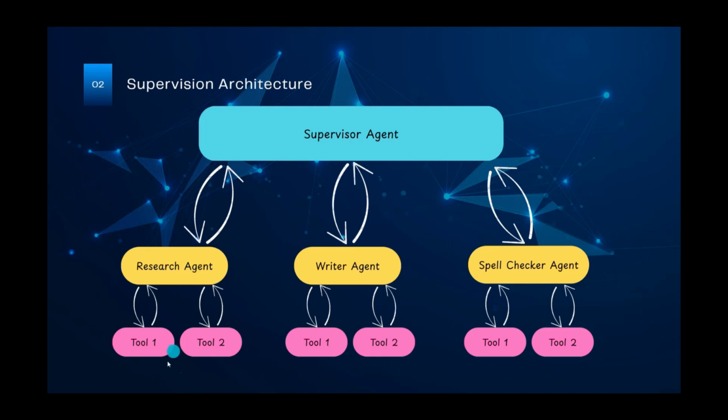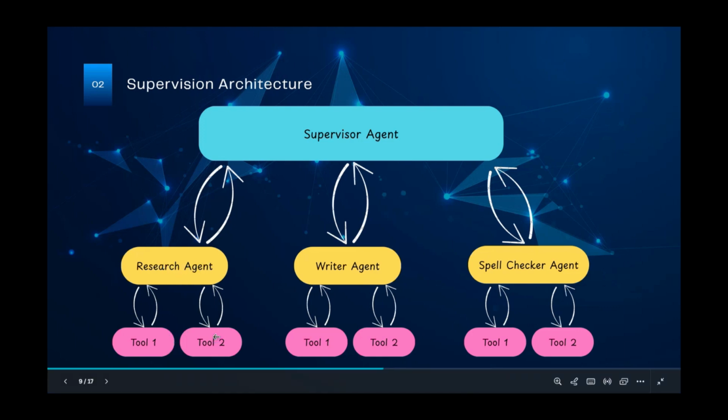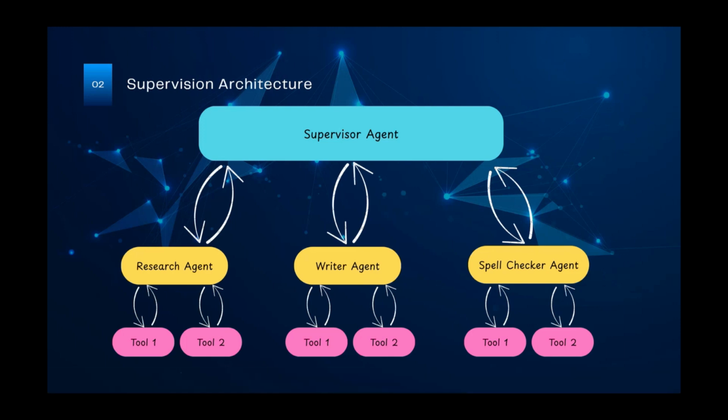The research agent has several tools, let's say web scraping tools. So the research agent goes through the internet, collects the data, and returns that data to the supervisor agent. Then the supervisor agent takes those results and sends them to the writer agent to write in the proper format of a research article. After that, the writer agent responds to the supervisor agent, and the supervisor agent then forwards that properly formatted research article to the spell checker agent.